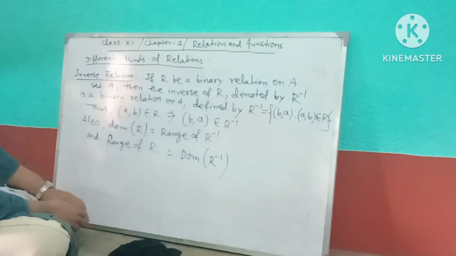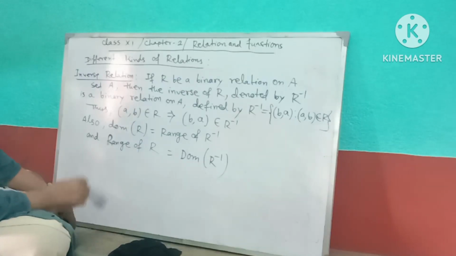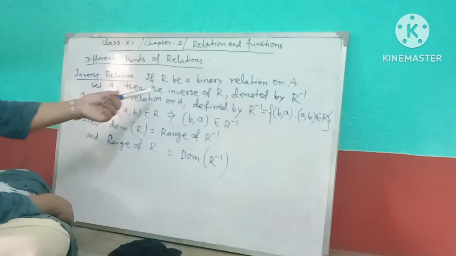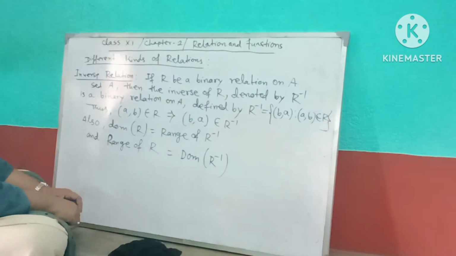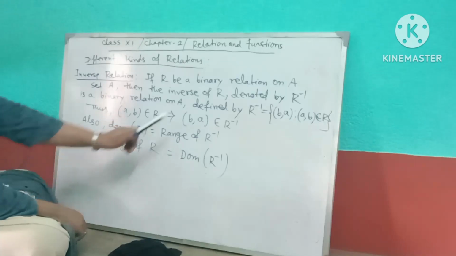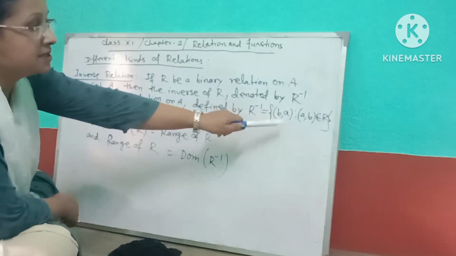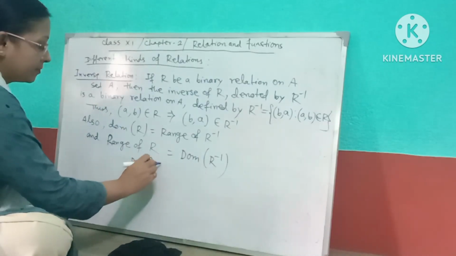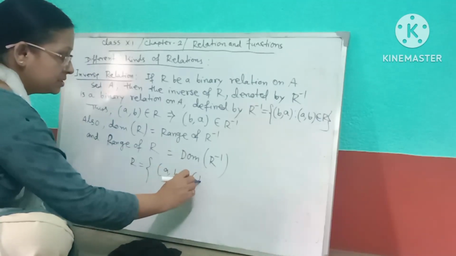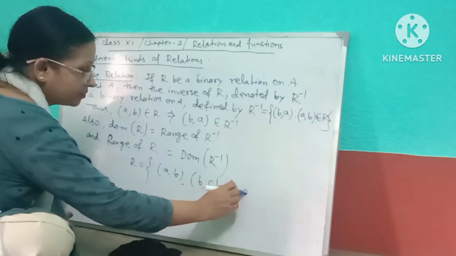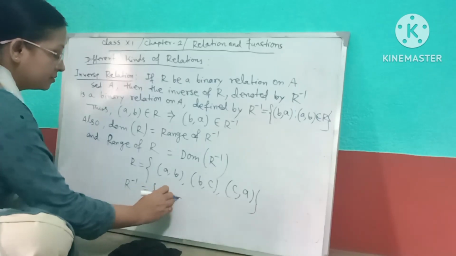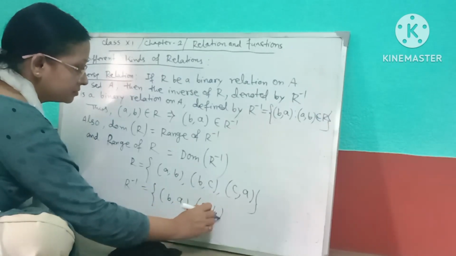This is the inverse relation. Inverse relation means when R is a binary relation on A. Binary relation already we have done. And then the inverse of R is denoted by R inverse. Have you got? And R inverse is defined by R inverse equal to {(b, a) such that (a, b) belongs to R}. Means if any relation is given in this type, (a, b), (b, c), (c, a), like this, then R inverse will be (b, a), (c, b) and (a, c).